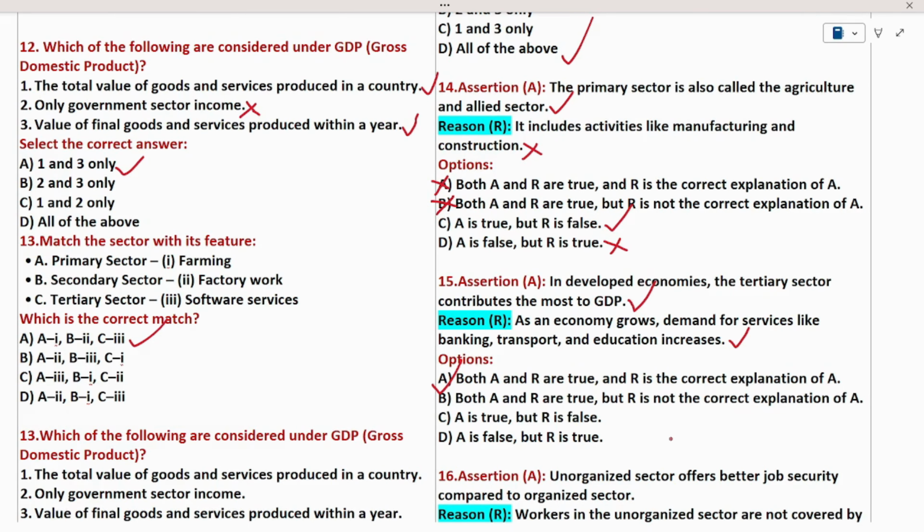So option A is the right answer. Why? Because here both A and R are true, and R is the correct explanation for A.